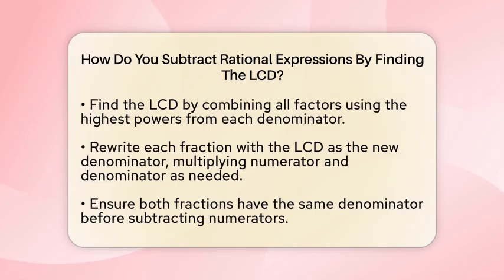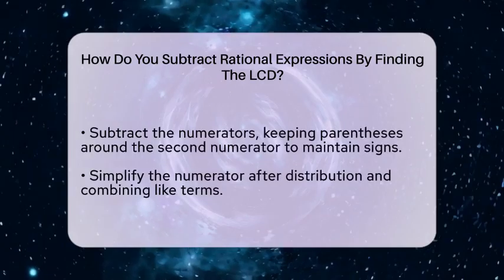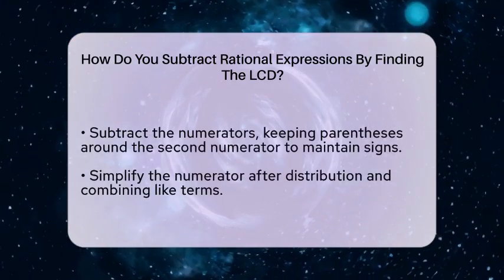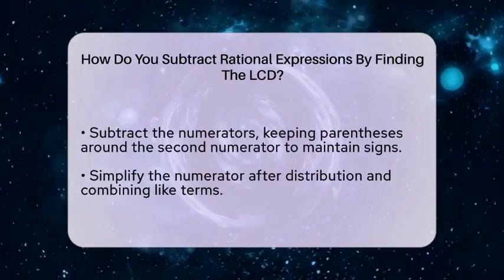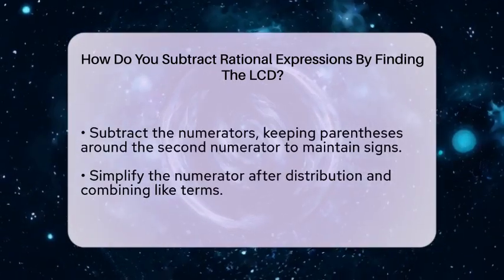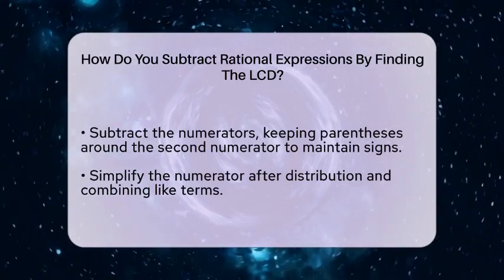For the first fraction, which has (x − 3)(x + 3), you need to multiply numerator and denominator by (x + 3) to match the LCD. The second fraction already has the full LCD, so no changes are needed there. Once both fractions have the same denominator, you can subtract the numerators directly. Be sure to enclose the second numerator in parentheses before subtracting to keep the signs clear.